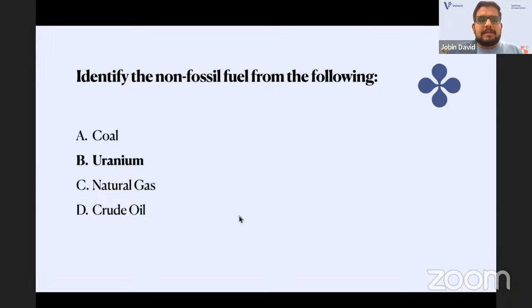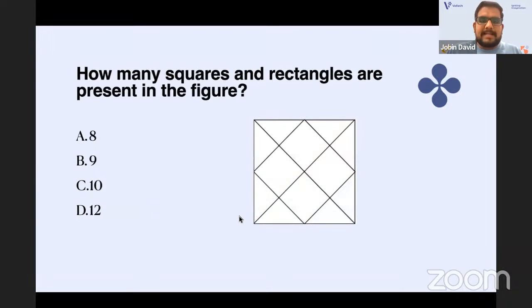So the next one, how many squares and rectangles? This also comes under the reasoning part. I told you that in logical reasoning, they don't ask direct questions on the higher levels like fallacies, syllogism, and square of opposition. In K-SET, I have seen syllogism, but in WB SET, mostly the reasoning aptitude part comes like this, how many squares. We have certain formulas for this. We will deal with this when we come to the revision part and classes. The answer is option C, 10.